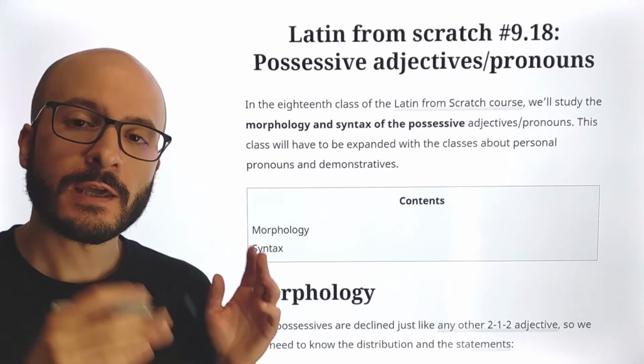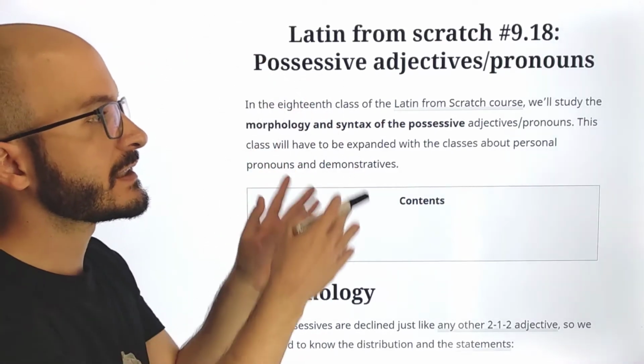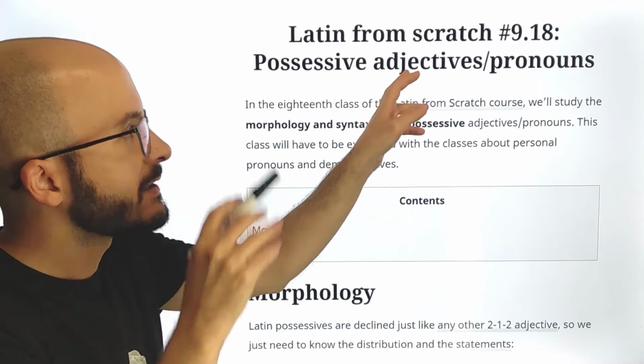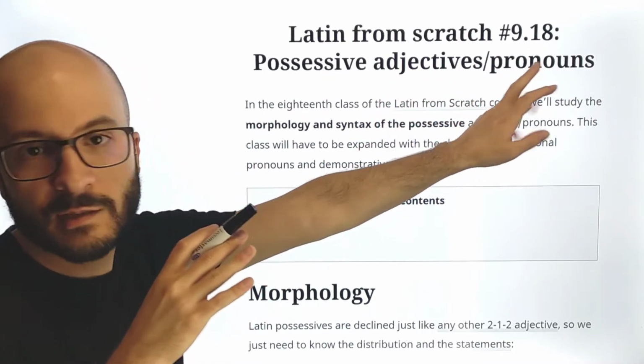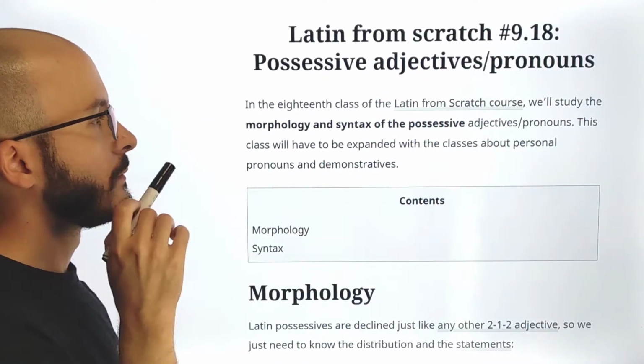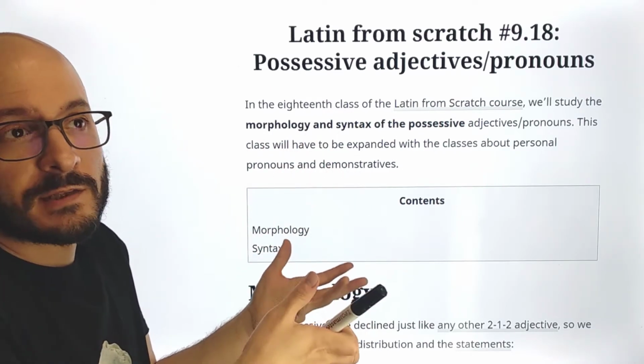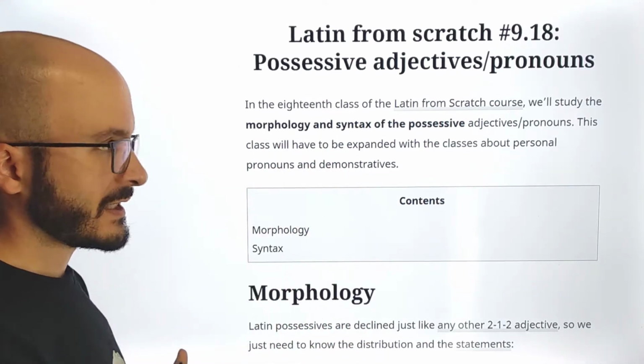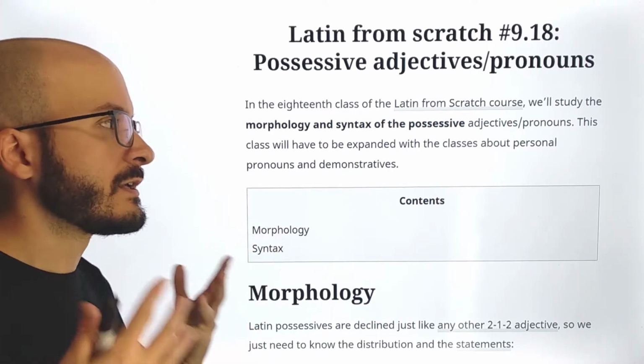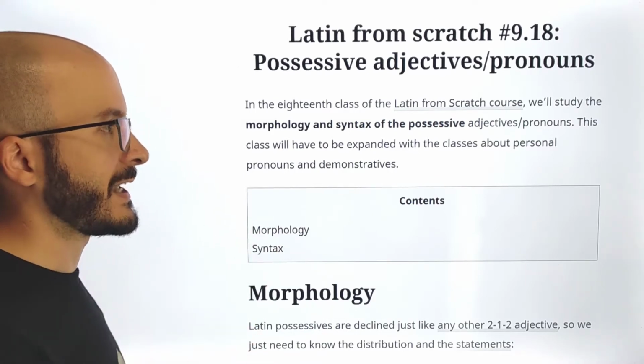Latin from scratch, 18th class: possessive adjectives/pronouns. And you see that it's adjectives/pronouns. We are going to see why. We are going to study the morphology first. Morphology means pretty much tables. And then the syntax, like how this information is used in actual texts.